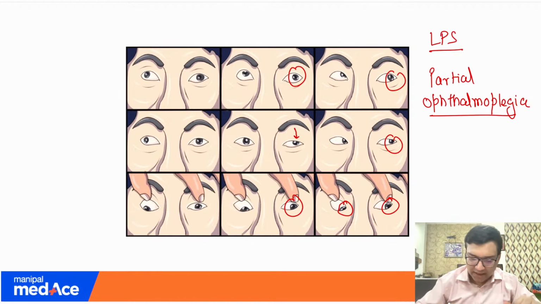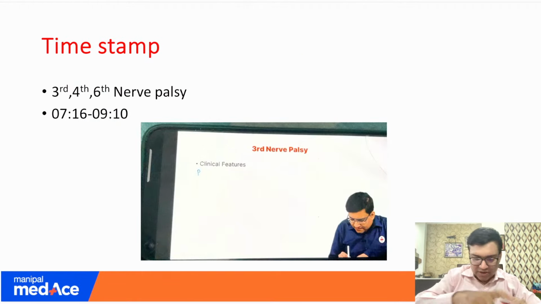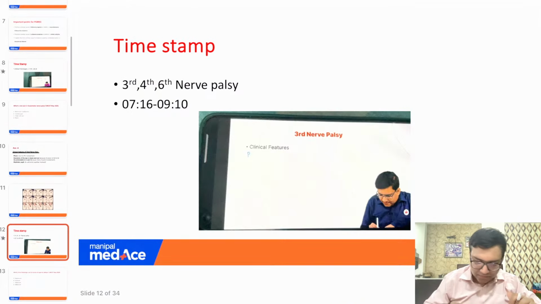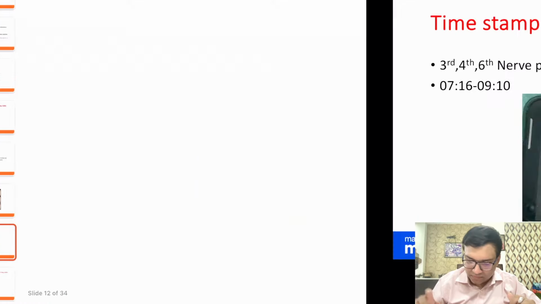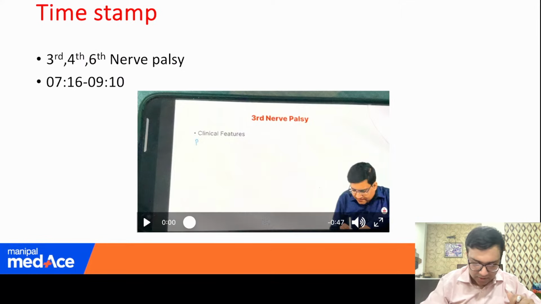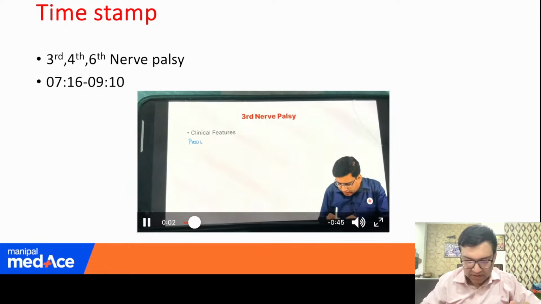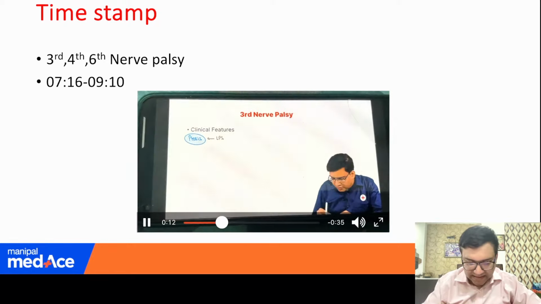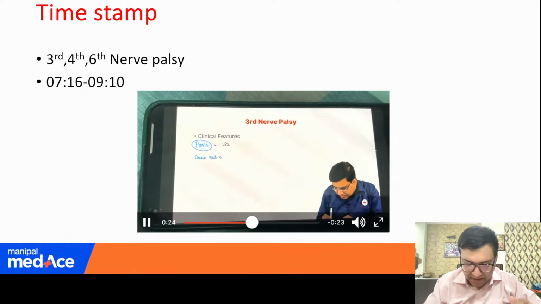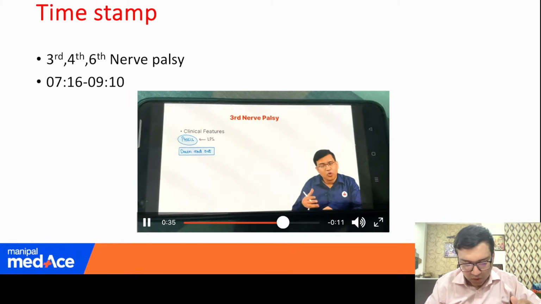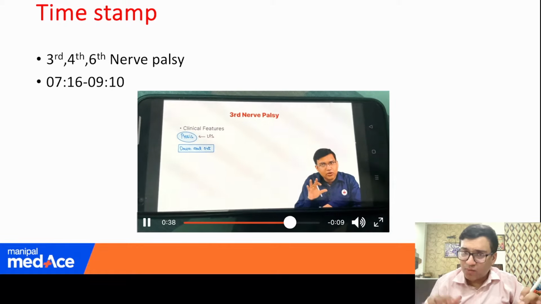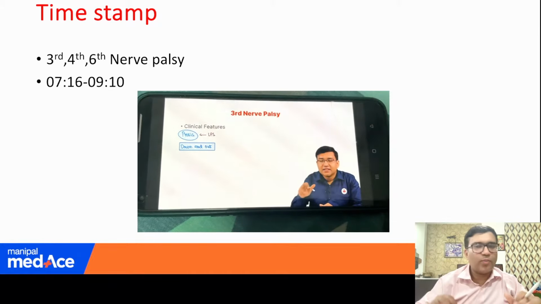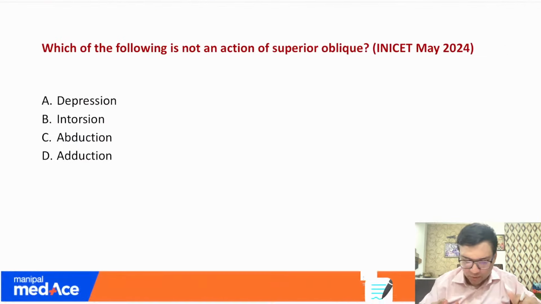Is it clear? Okay, I will just show you the video where we have discussed the third nerve palsy. As you can see here, this was the section of third nerve palsy which we have taken in our app, and very clearly we have told what the various parameters are, and the clinical features which you would get when you get a third nerve palsy, straight from the app. Okay, let's move to our next question.